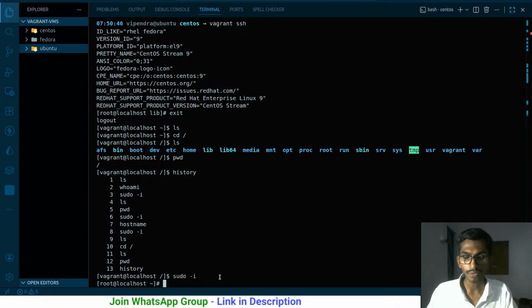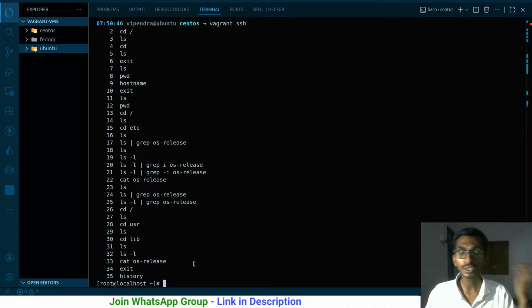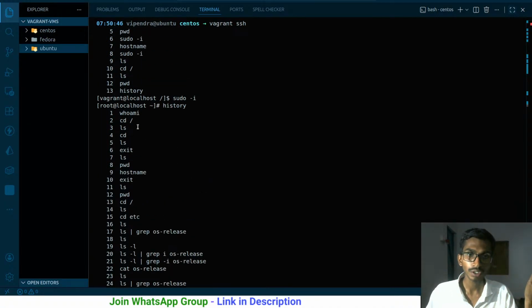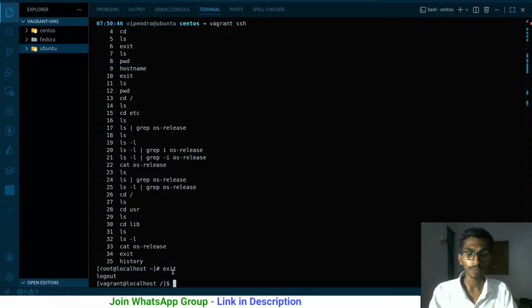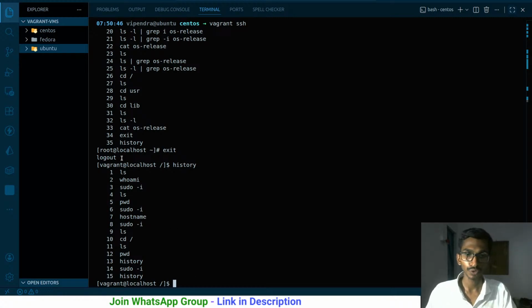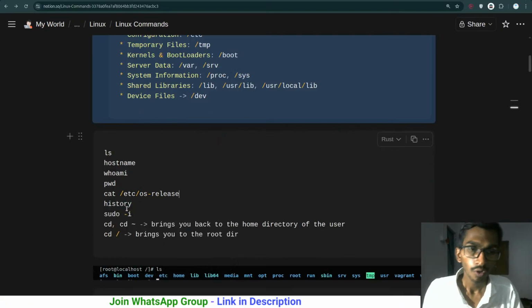So if I say sudo -i, I'm switched to root user over here, and history for the root user, they are gonna be different. So for different users, there are gonna be different histories. So for root user, this is the history that I have, and if I exit the root user, for the normal user, if I say history, so this is the history for the normal user that we have. Pretty simple one. Okay, so we have gone through that.